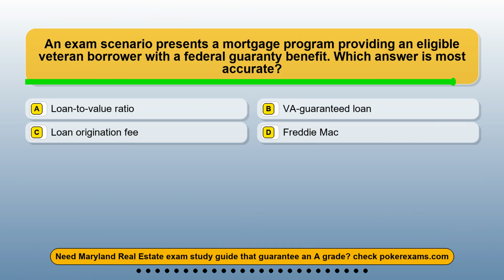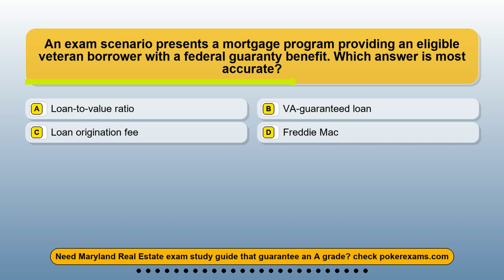Question 20. An exam scenario presents a mortgage program providing an eligible veteran borrower with a federal guarantee benefit. Which answer is most accurate? Option A, loan-to-value ratio. Option B, VA-guaranteed loan. Option C, loan origination fee. Option D, Freddie Mac.